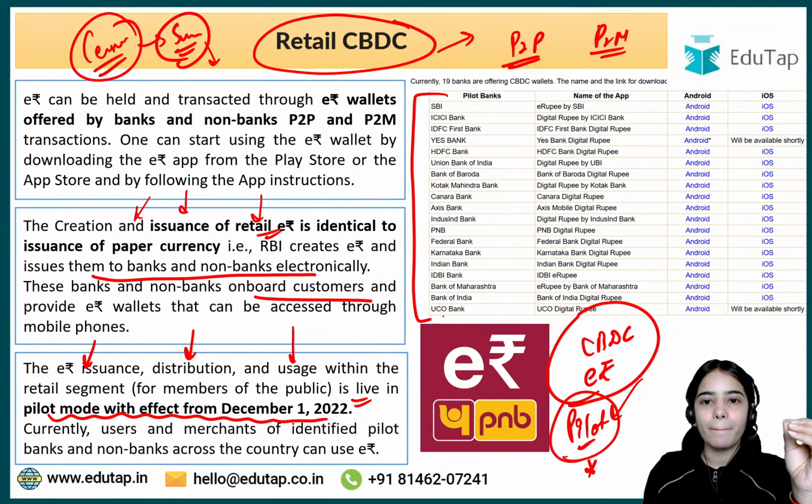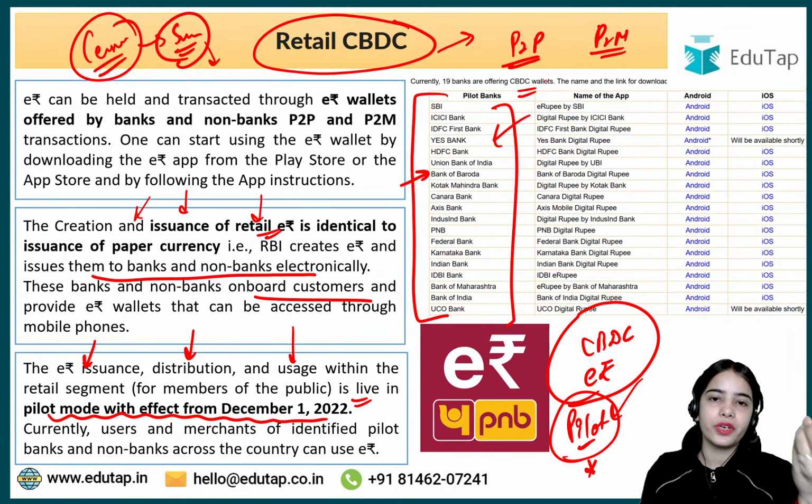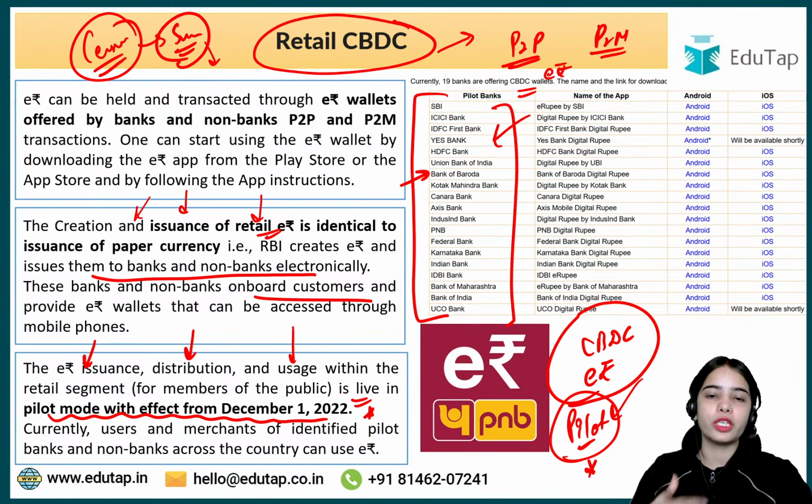There are limited banks that are offering the CBDC wallets, and right now only the limited customers of these banks are able to get these central bank digital wallets, or the e-Rupee wallets. So right now there is a pilot that is going on, and this pilot started from December 1, 2022, and still the pilot is going on. The limited banks are offering the CBDC wallets to their customers.